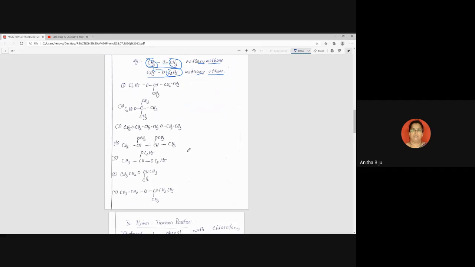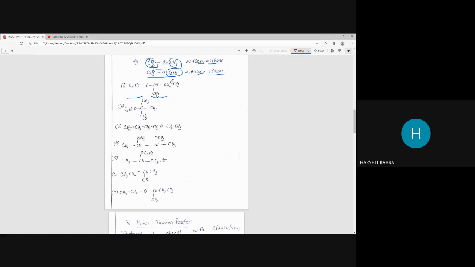One by one. First you write this example: C2H5O, CH, CH2, CH3, and here we have a set. I will give half a minute. Try to write the name yourself. We will solve one by one, not all together. First you draw the structure, then say the name. Without drawing the structure, no need to say the name. Okay, I know how much time it will take.